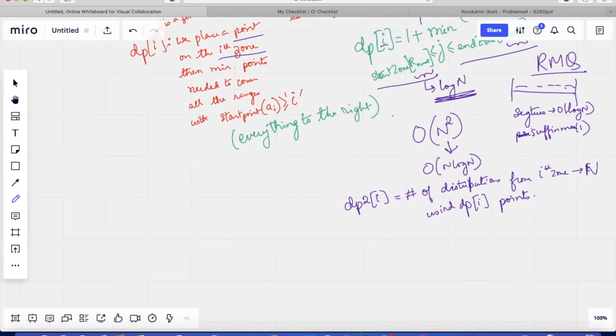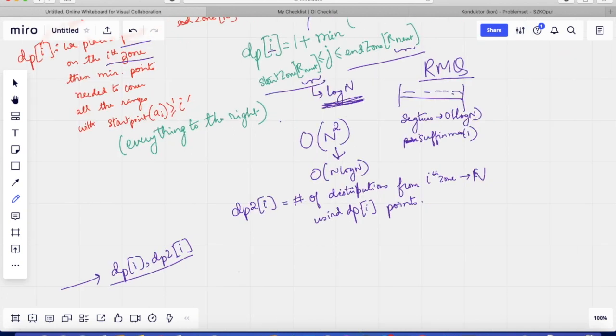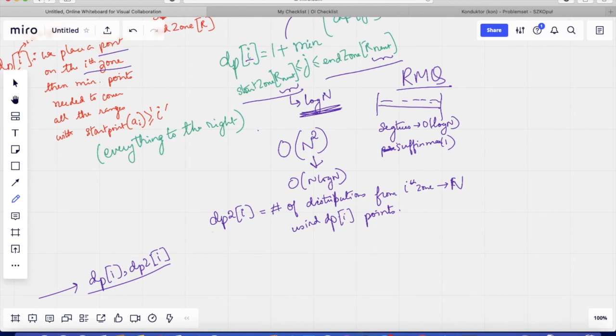So essentially in our problem we needed to report dp of i comma dp2 of i. What is the minimum number of points needed? What is the number of distributions from the ith zone to n? There will be a slight variation of this which we will talk about later. So how do we calculate dp2 of i?